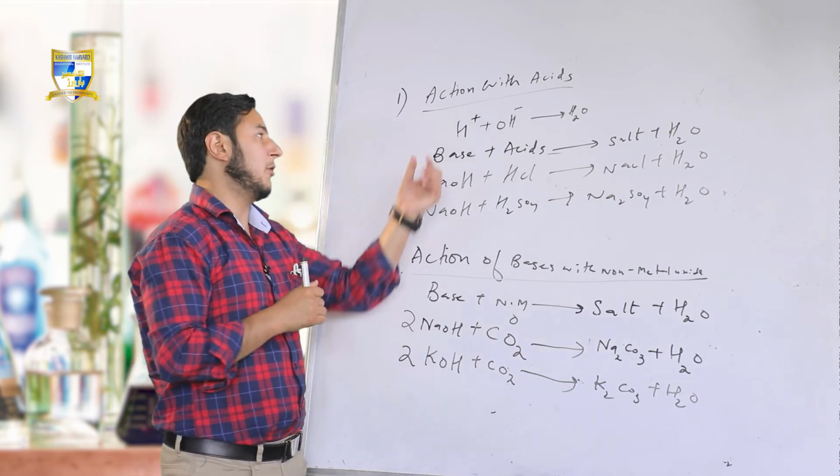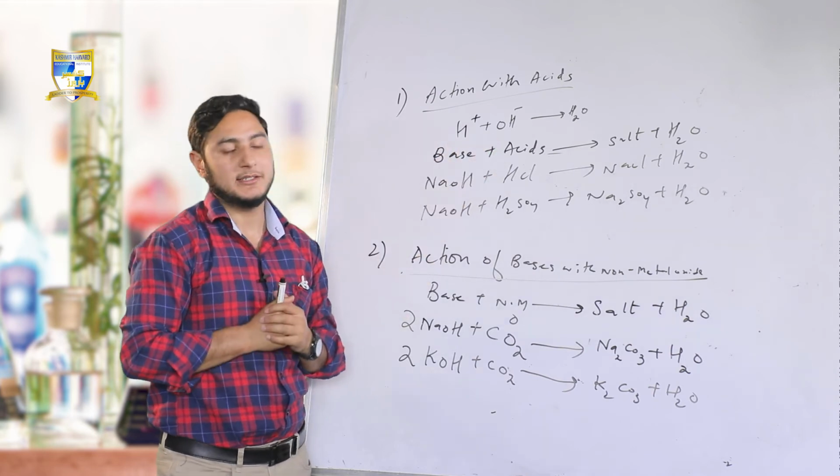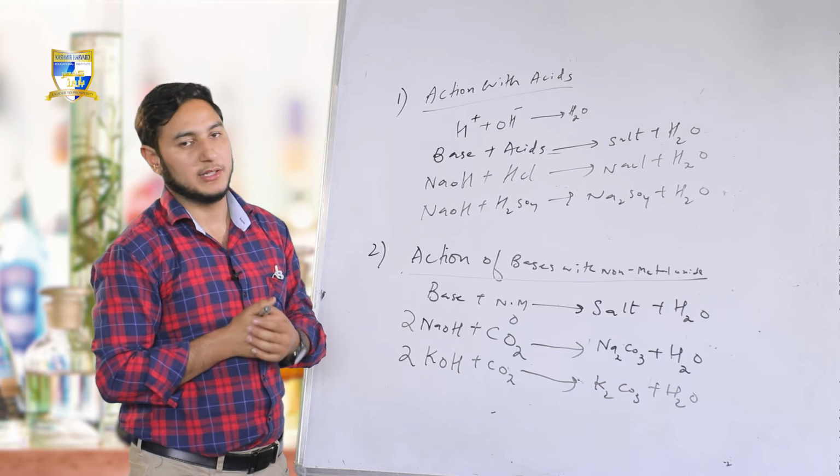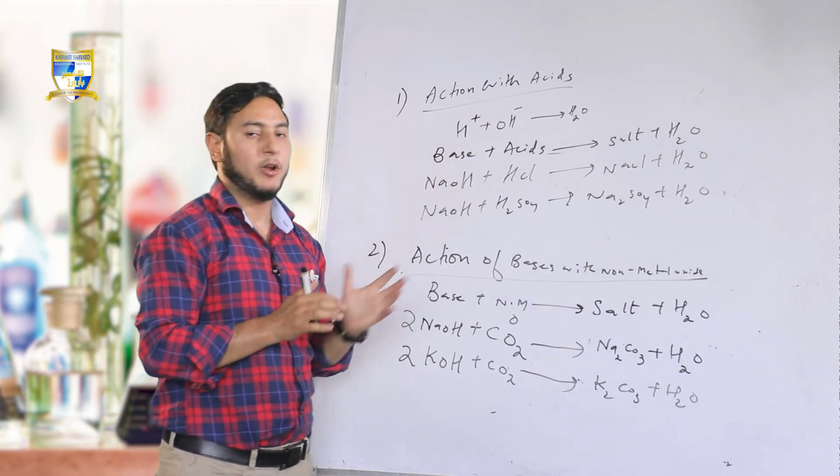Fine. This was property number 3. That is what happens when bases react with acids. When bases react with acids, they form salt along with water. The reaction is called an acid-base neutralization, or simply the neutralization reaction. Property number 4.